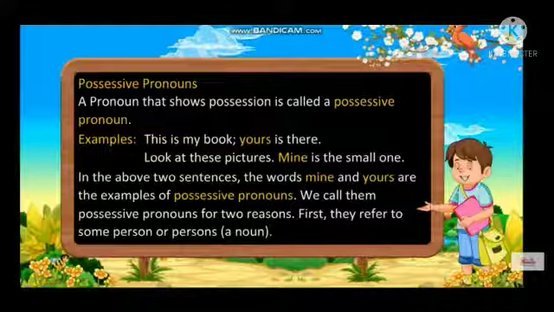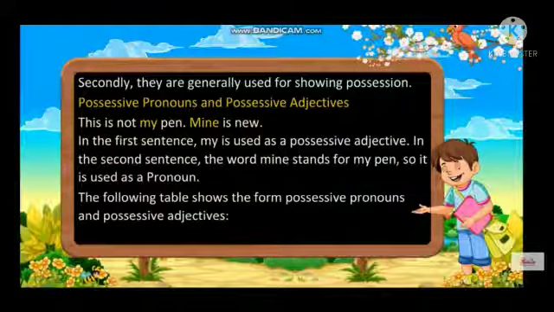In the above 2 sentences, the words mine and yours are examples of possessive pronouns. We call them possessive pronouns for 2 reasons. First, they refer to some person or persons, a noun. Secondly, they are generally used for showing possession.